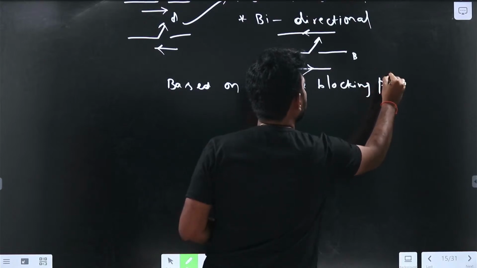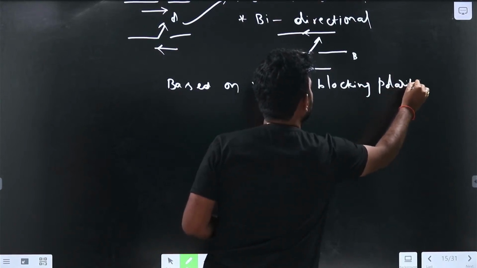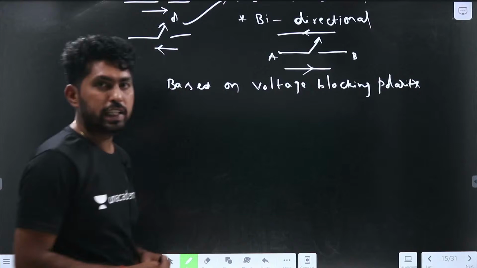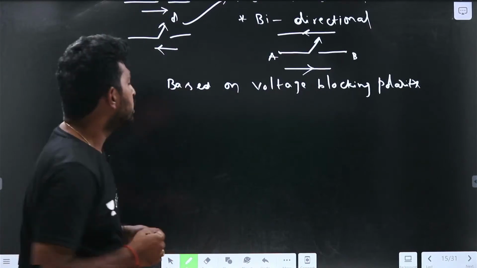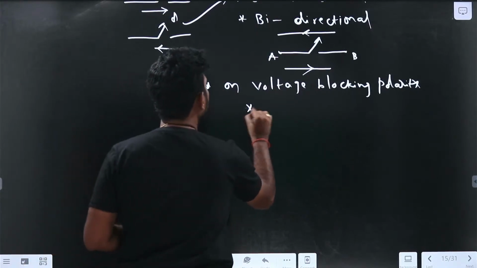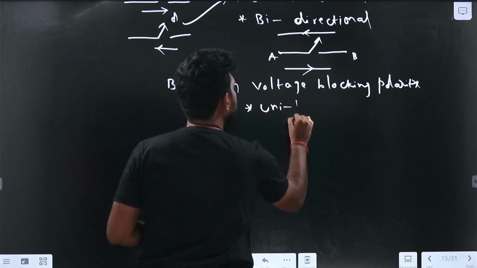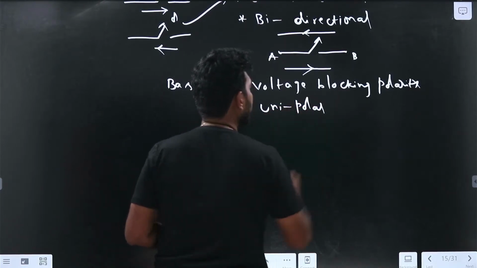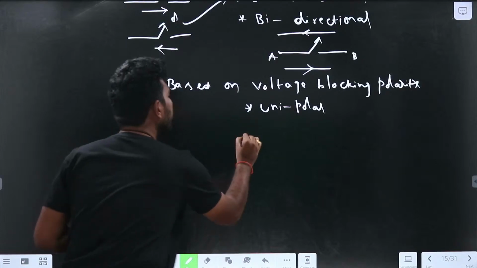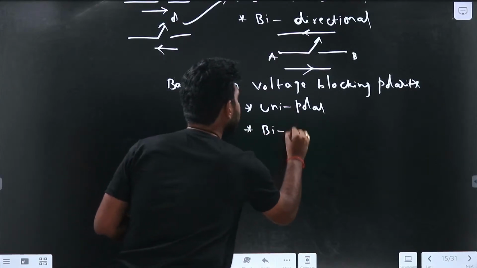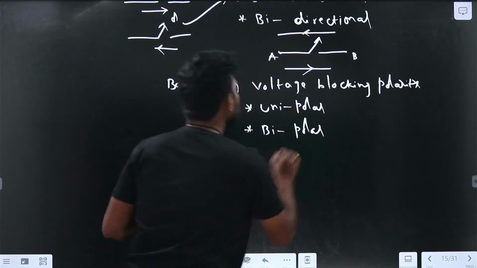Based on voltage blocking polarity, switches are divided into two types: unipolar switches and bipolar switches. So what does it mean?